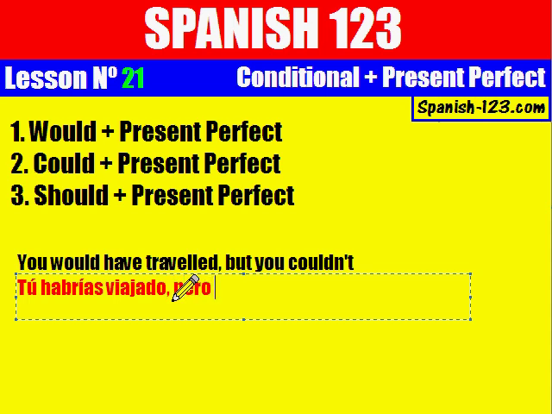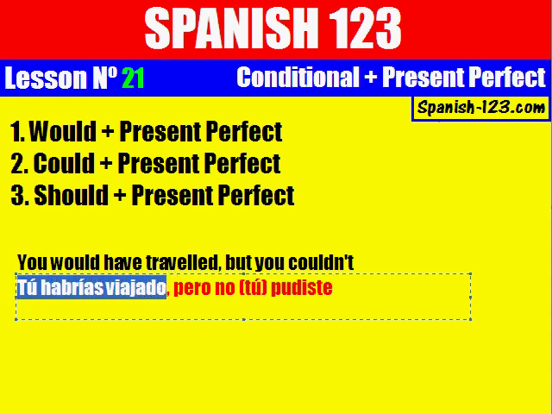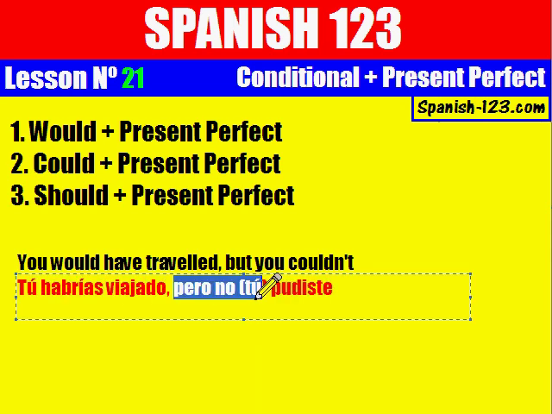But, pero, you couldn't. No pudiste. Pudiste. Pay attention and see how the conjugation changes. Now is pudiste. Who? Tú. Perfect. Tú habrías viajado, pero no pudiste.